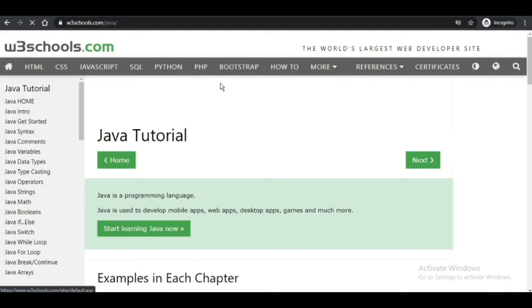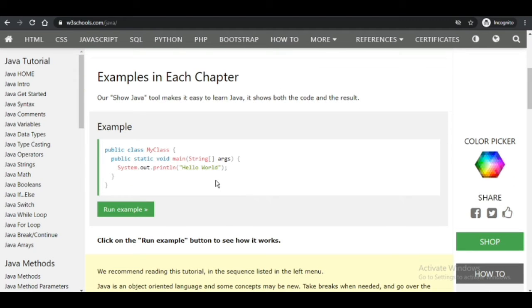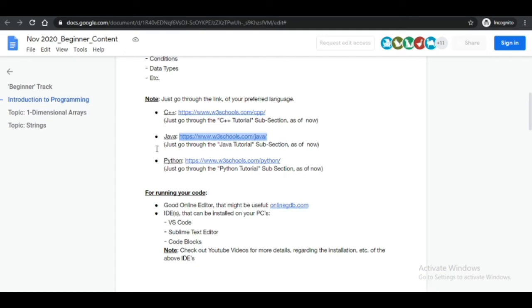In Java, you use System.out.println("Hello World"). This statement is used to print something, and all of this is predefined. In competitive programming, when you select Java as your preferred language, you will already get this. That's how we output something in Java.